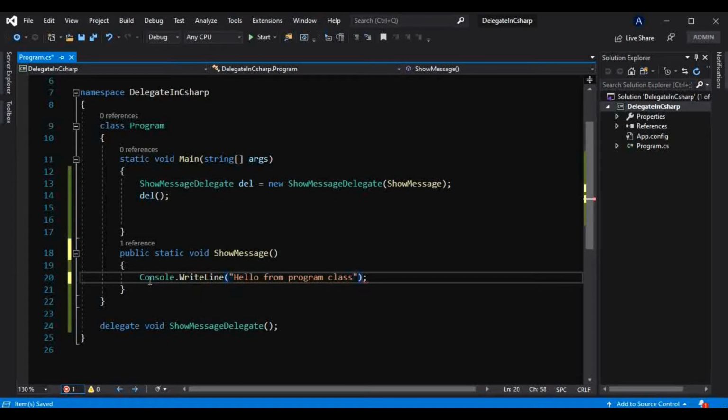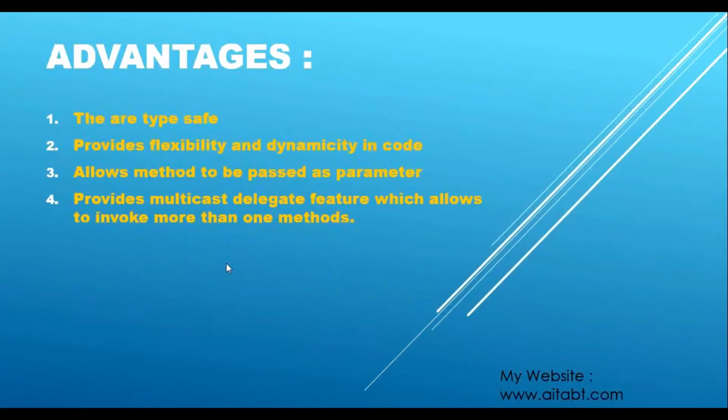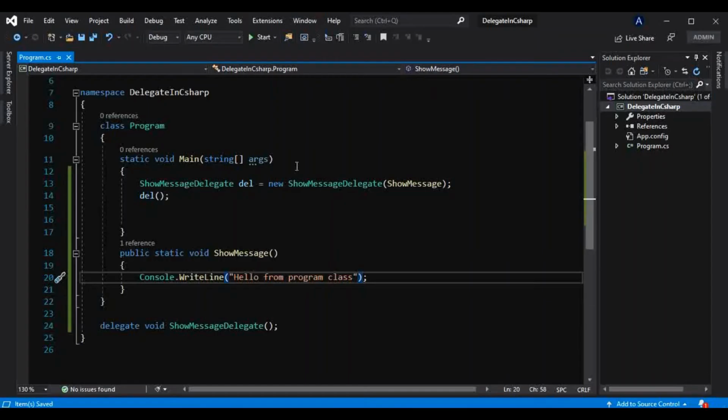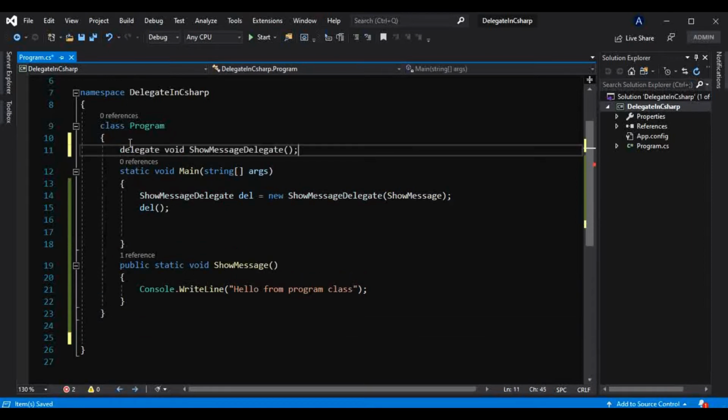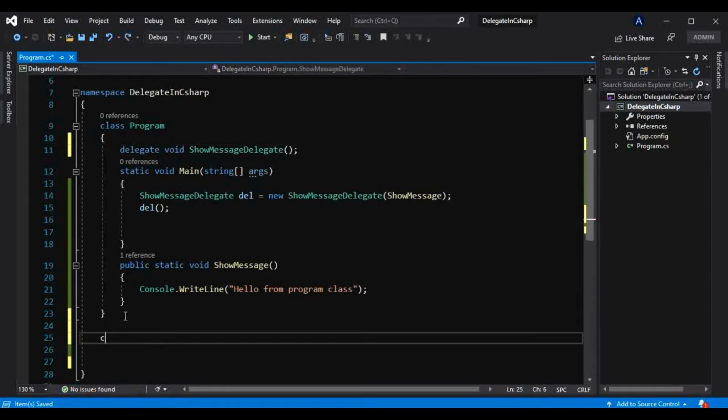Now the second advantage is that it provides flexibility and dynamicity in code. How? We will see that. For that we will see a simple example here. Let me just take that from here and paste that above here. Let's create another class here, class Numbers.